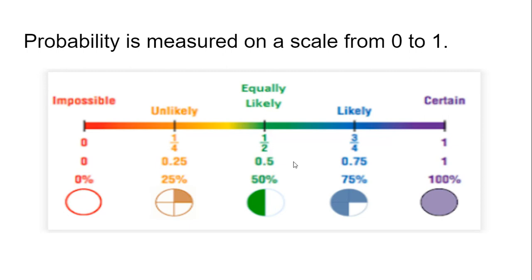Now, everything above 1/2, but below 1, is considered likely because it happens more than half the time. Now, stuff that happens just barely more than 1/2 the time doesn't happen as often as things that happen just barely less than 100% of the time.